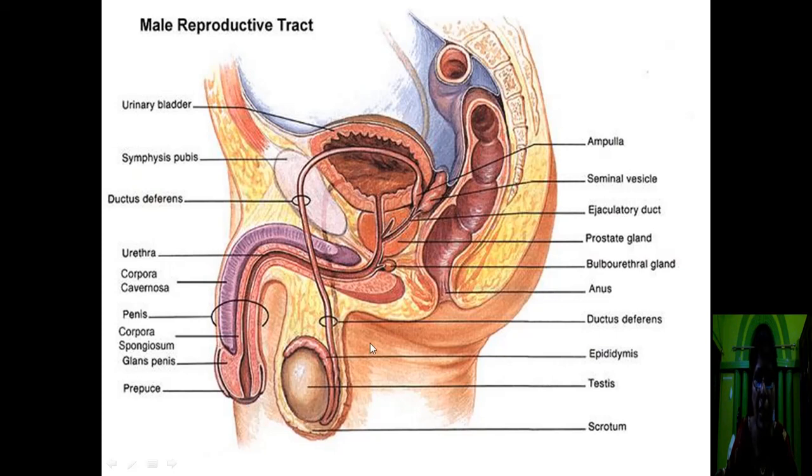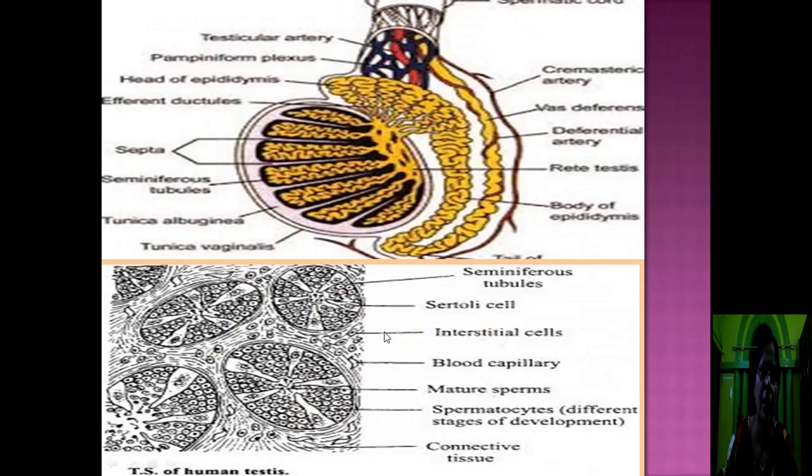You can see the detailed structure in this diagram. Next, come to the detailed structure of the testis. The testis consists of a large number of compartments. These compartments are called testicular lobules. Each lobule contains 2 to 3 seminiferous tubules. These are the seminiferous tubules. The tubules are closed at the tip and the other end is joined to form the rete testis. This is the rete testis.